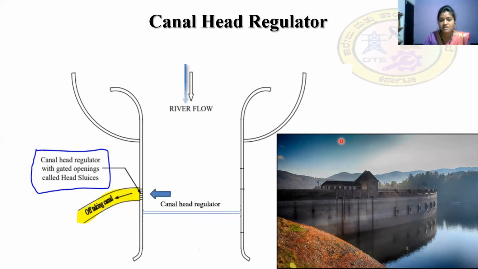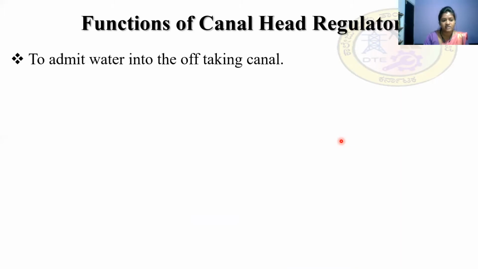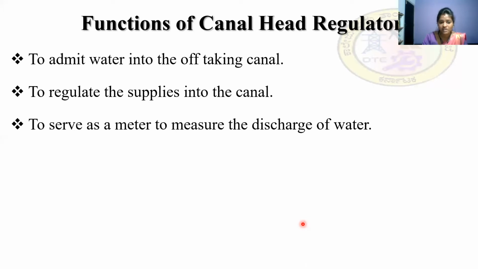For what function is this canal head regulator provided? Let us see the functions of the canal head regulator. The main or preliminary function is to admit the water into the off-taking canal and to regulate the supplies into the canal. By admitting the water, we are regulating the supplies into the canal. By regulating the supply of water into the canal, we are measuring the discharge of water.